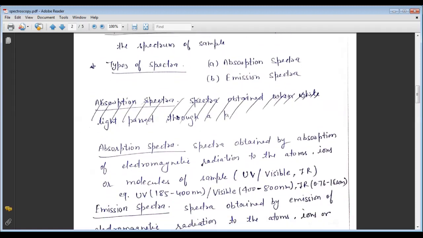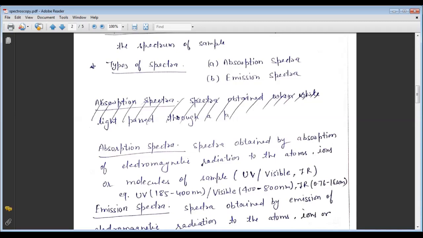It uses the range of the electromagnetic spectra in which a substance absorbs. This includes atomic absorption spectroscopy and various molecular techniques, such as infrared spectroscopy in that region, UV spectroscopy in that region, and NMR spectroscopy in the radio region.